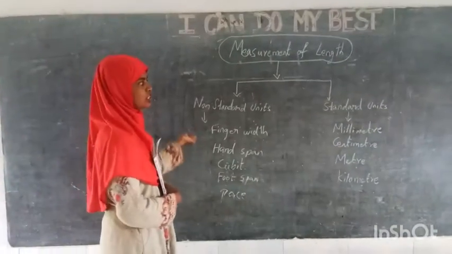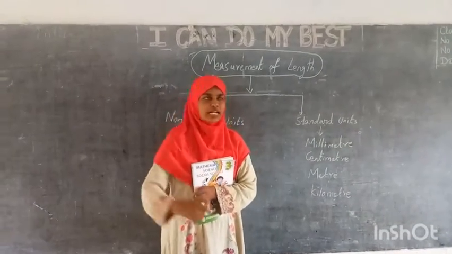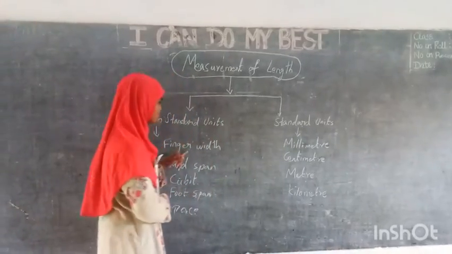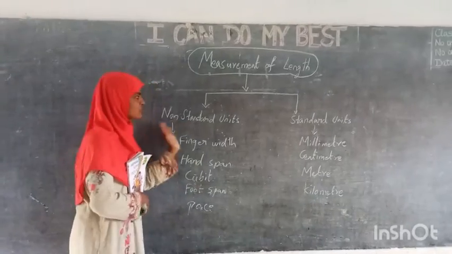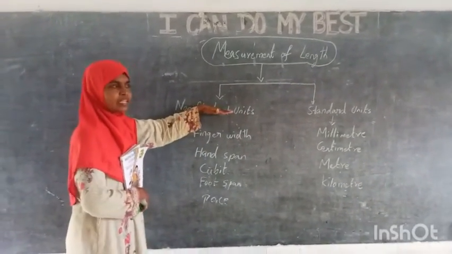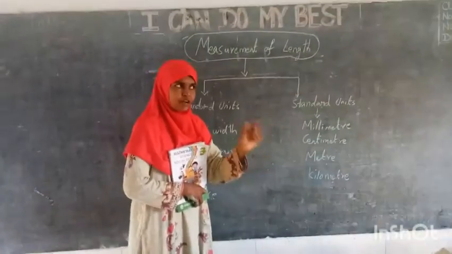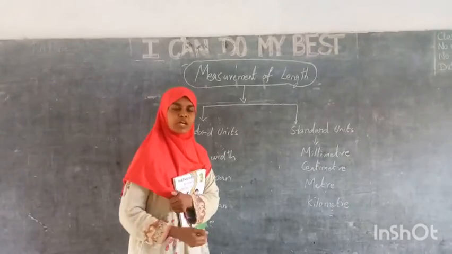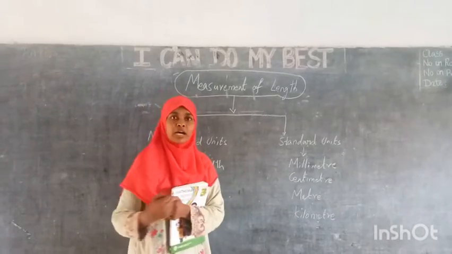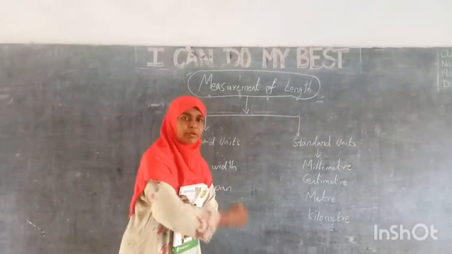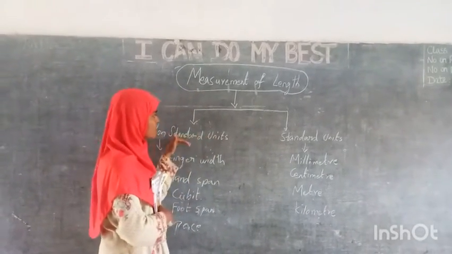After I have given the introduction, I am continuing with that, right? Different ways we can measure it. That is non-standardized measurement, right? We are measuring with finger width, hand span, cubit, foot span, pace, but it is not a standardized one. Why is this? Because my length is different from your length, right? The size of the foot is different. So we can't say generally that this blackboard is having some 20 foot distance. We can't say, because if you come and measure, it may be 30. So it differs. That is why we should not go for the non-standardized units.